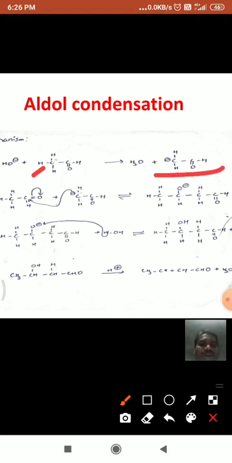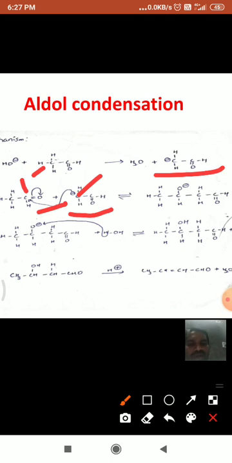That means in the first step, the carbanion is formed from one molecule. See here, this is the carbanion formed in the first step. As we know, in the carbonyl group, oxygen acquires partial negative charge and carbon acquires partial positive charge. Since the carbanion acts as a nucleophile, it attacks the carbonyl carbon like this, so that there is a bond formation between this carbon and this carbon.